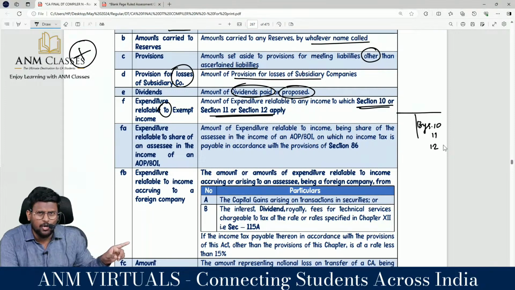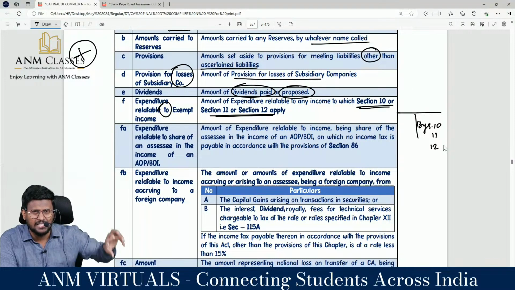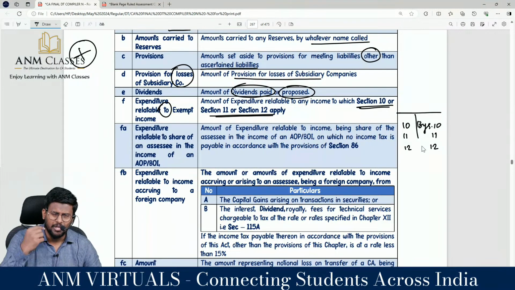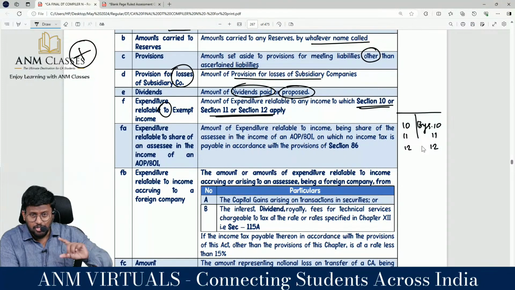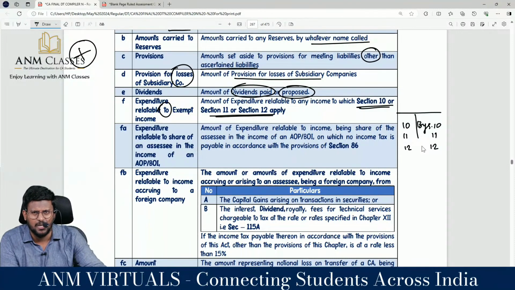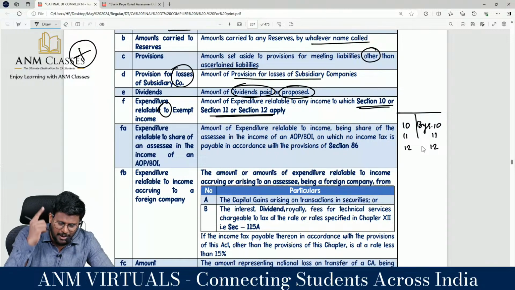This income will not suffer MAT because you will remove this item, as it is credited in the P&L account. So the corresponding expenses relating to section 10, 11 and 12 debited to P&L account should be added back, because anyway you are not going to give us MAT for that amount credited to P&L account. Then whatever corresponding expenses are debited to P&L account should be added back.